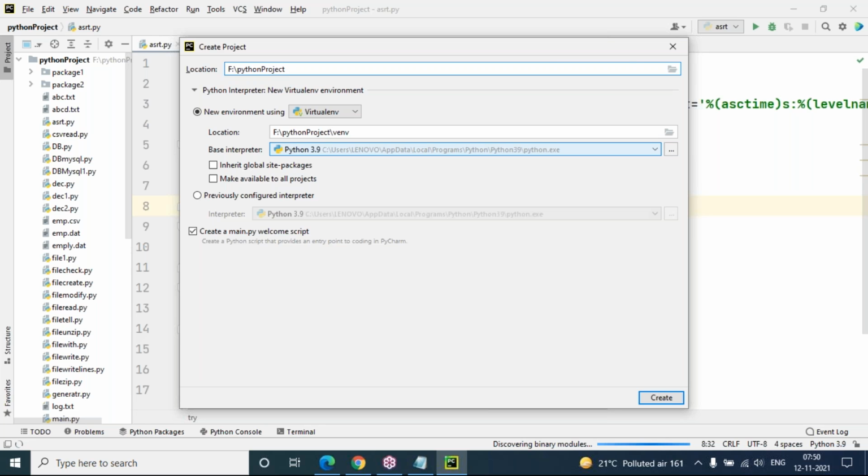Python project 7 a.m. I'm taking 7 a.m. This is my Python project 7 a.m. I think 7 a.m. is already there. That's what it is, not allowing. So I'm going to use 7 only, like Python project 7. This is my project name.